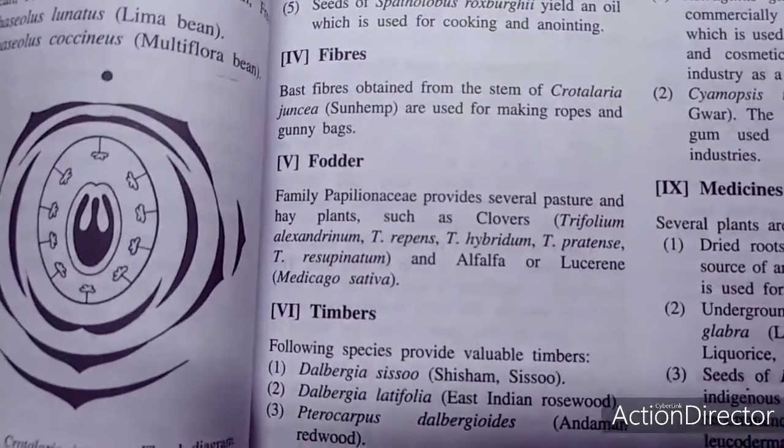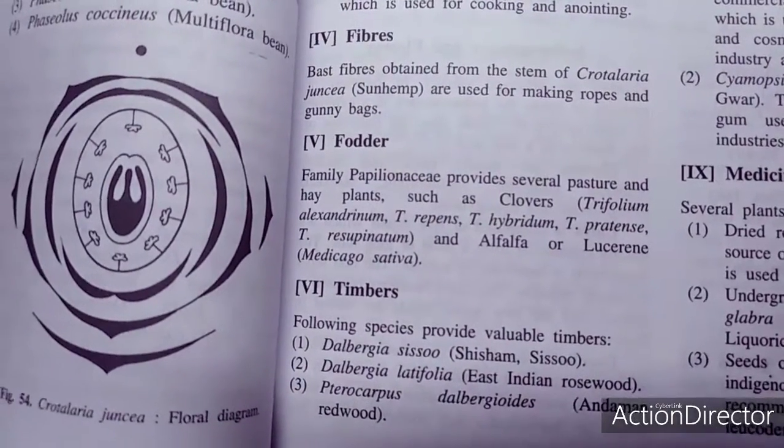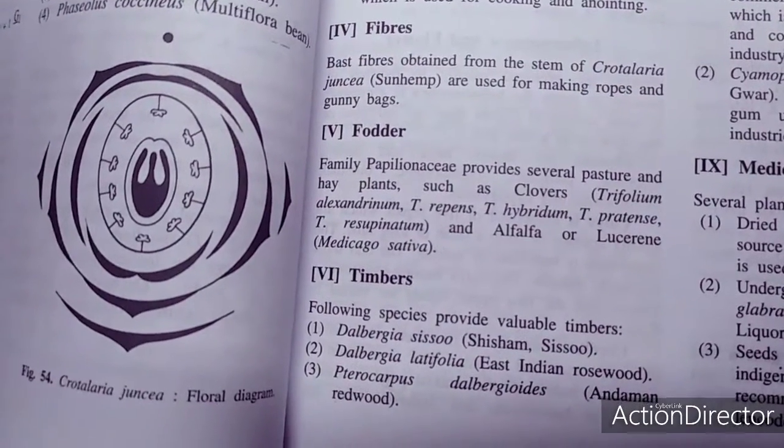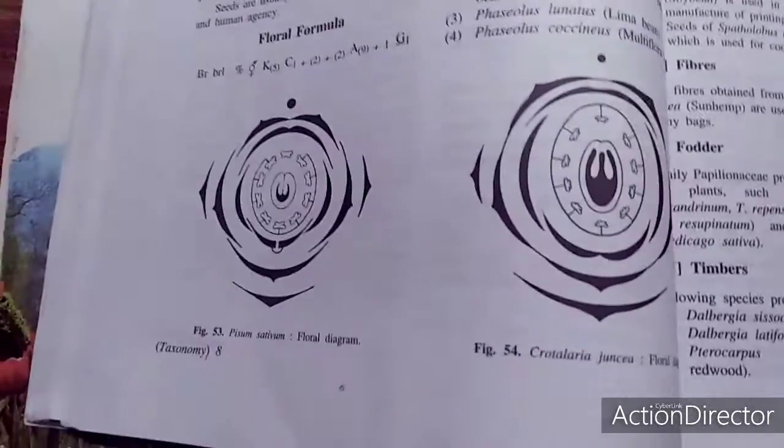So this family is very interesting to human beings because it provides a rich source of protein through pulses. They also provide vegetables, fiber, fodder, timber, as well as dyes.